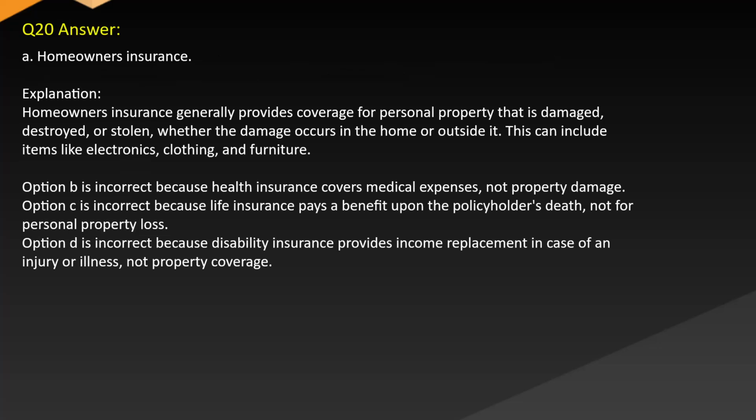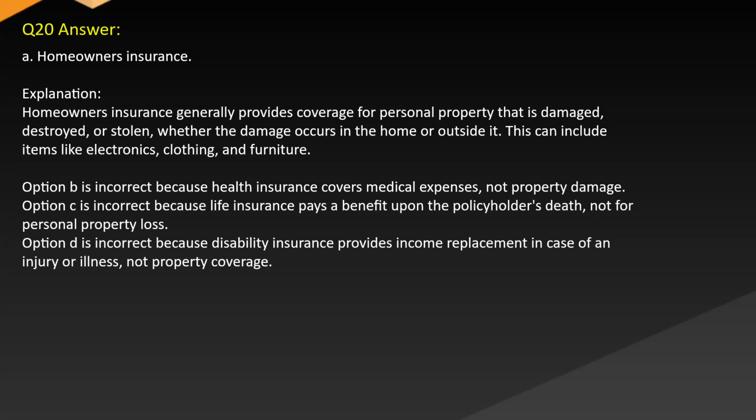Answer A. Homeowners insurance. Explanation. Homeowners insurance generally provides coverage for personal property that is damaged, destroyed, or stolen, whether the damage occurs in the home or outside it. This can include items like electronics, clothing, and furniture.